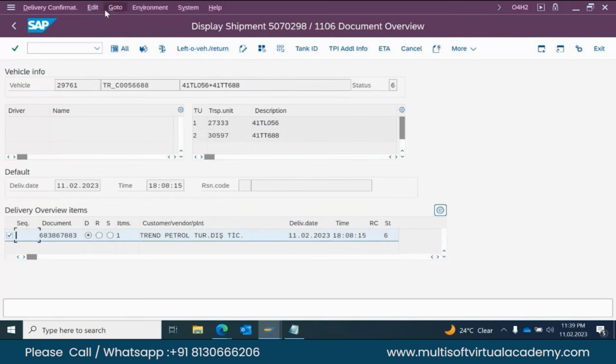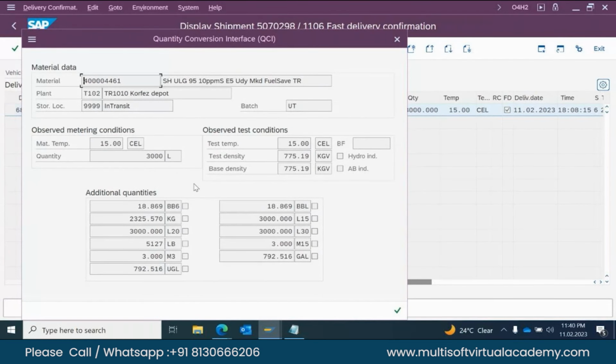So those details we can see at that transaction level. How much quantity we have loaded, the same quantity have we discharged or not. So here there are some gain or loss percentage. If it is gain or if it is loss, that calculation is done at that level. Test temperature, test density, these are the details.